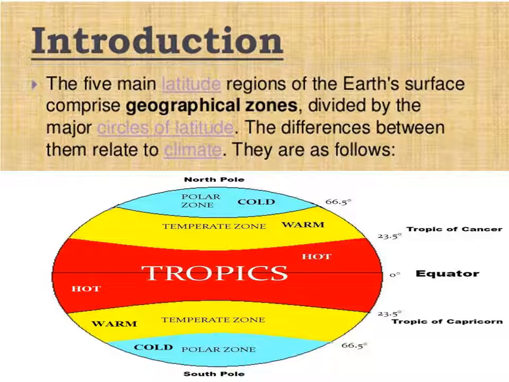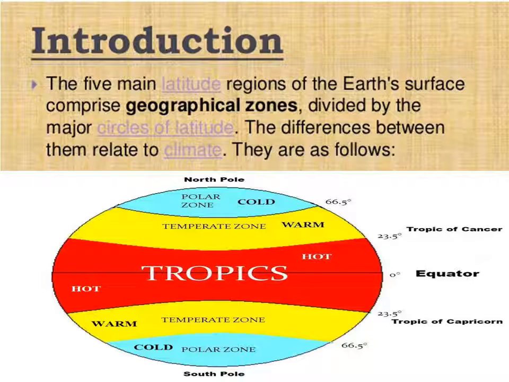Now, these five main latitude regions of the earth's surface comprise geographical zones, divided by the major circles of latitude. With these latitudes we can understand about the climate, the differences related to the climate.